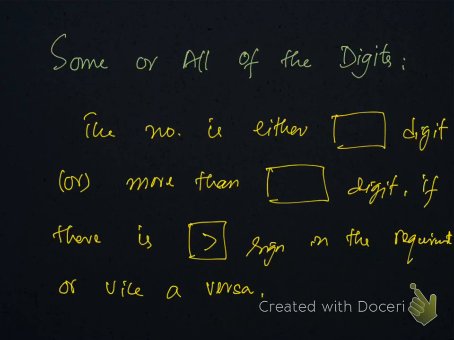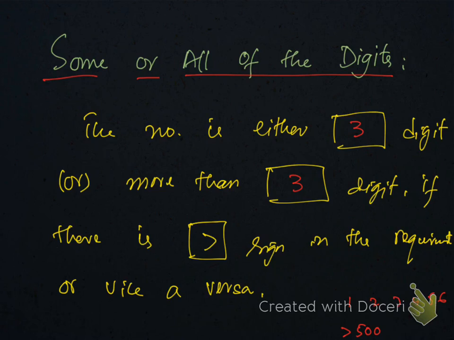Some or all of the digits. If the number is either, for example, 3 digit or more than 3 digit, if there is a greater sign in the requirement, or vice versa. What if the question is: find the number of arrangements, or how many numbers can be formed using the digits, let's suppose 1, 2, 3, 4, 5, 6, and the number should be greater than 500 using some or all of the digits.